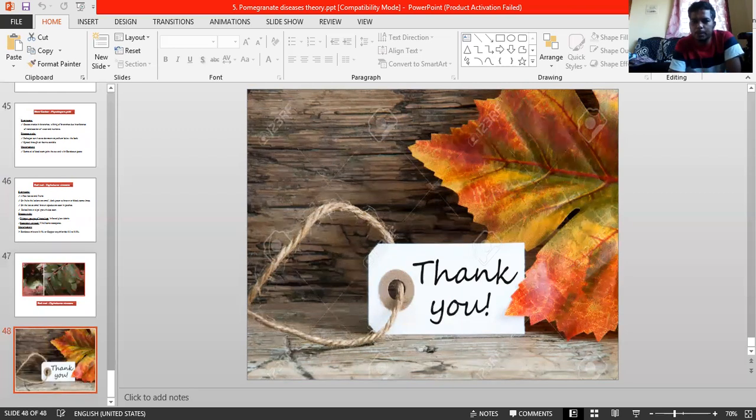Typical symptoms consist of circular to subcircular lesions, circular only, circular to irregular, tan to brown in color with alternate light and dark brown concentric rings on the leaf surface. Leaves may be stuck together with tan to brown mycelium. This is a common thing. And the fungus can invade leaves, twigs, almost all the aerial parts. This is a minor one.